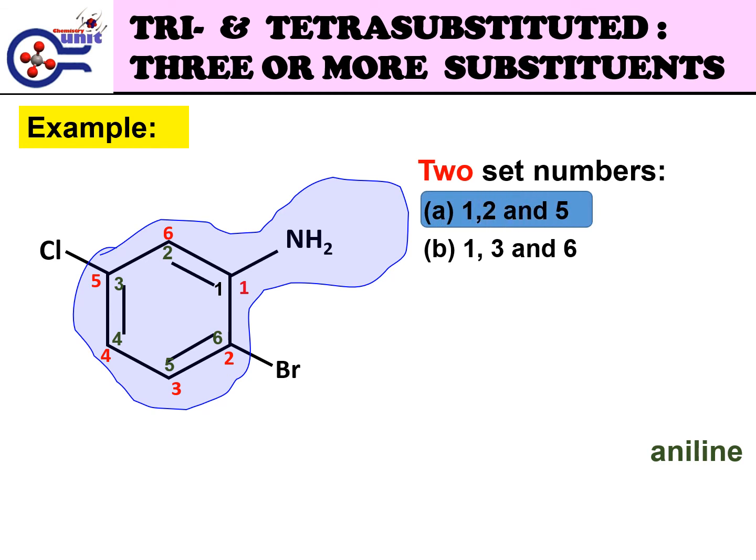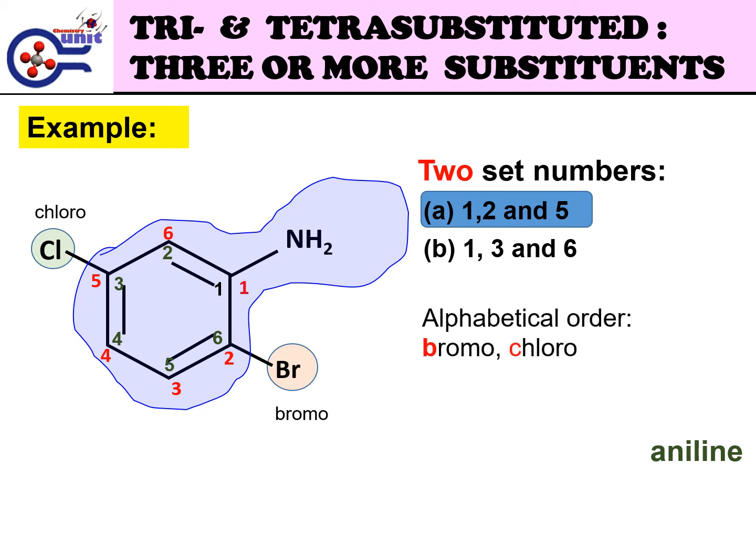Br as a substituent is named bromo, and Cl as a substituent is named chloro. Following the alphabetical order, bromo is written first, followed by chloro. The correct nomenclature for this structure is 2-bromo-5-chloroaniline.